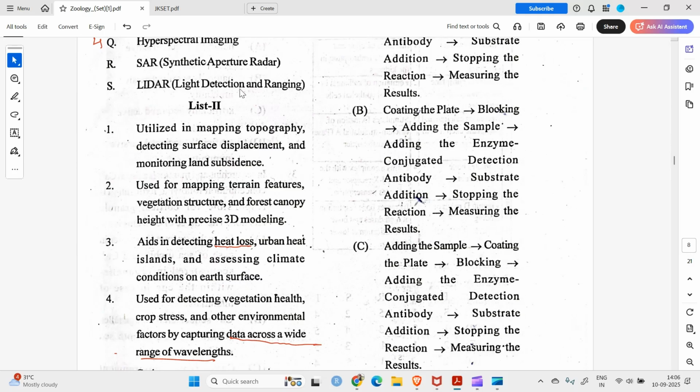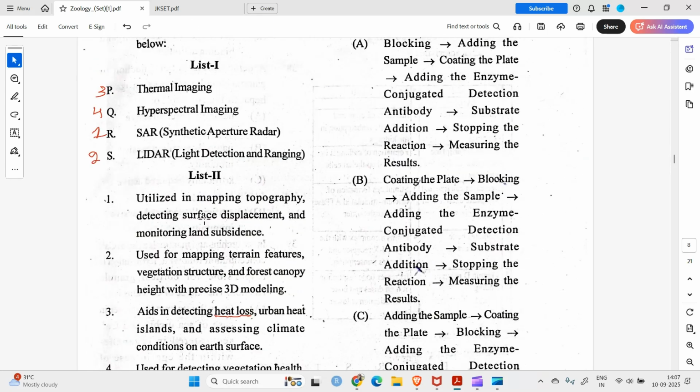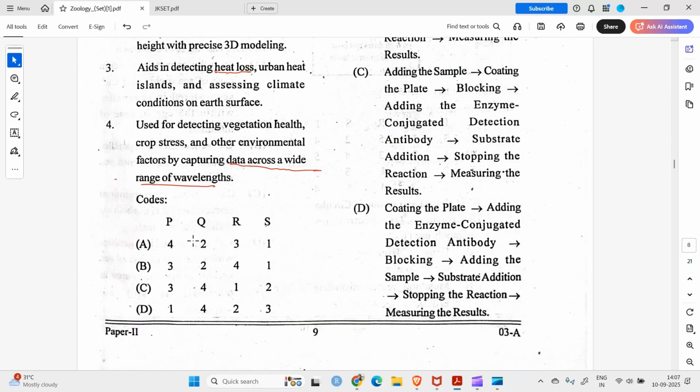And LiDAR, light detection and ranging. I think it's used for 3D mapping. Okay, S2. So and R1. So the options are A, B, C, D. Now, P3 Q4. So option C should be the correct answer here.